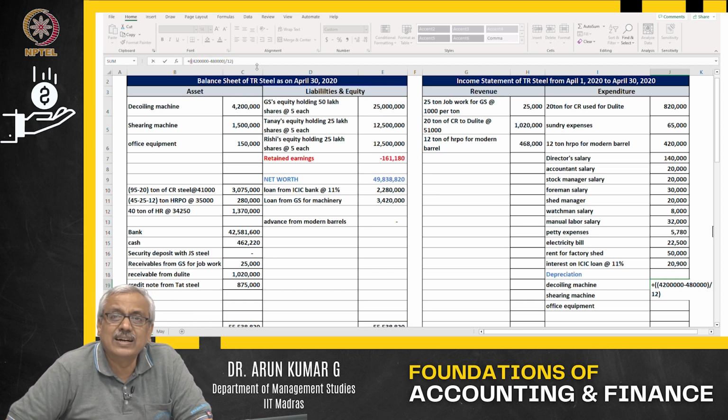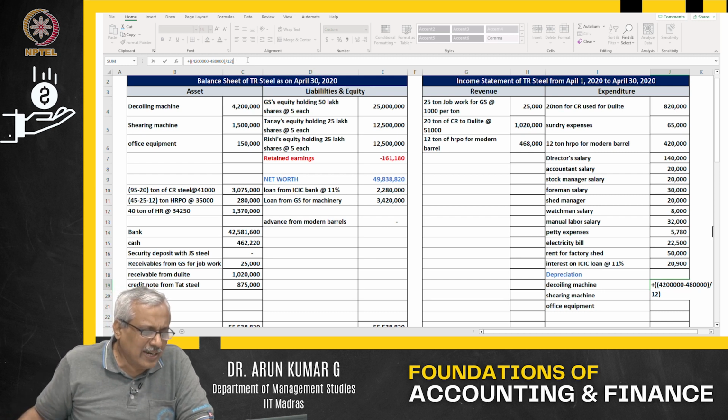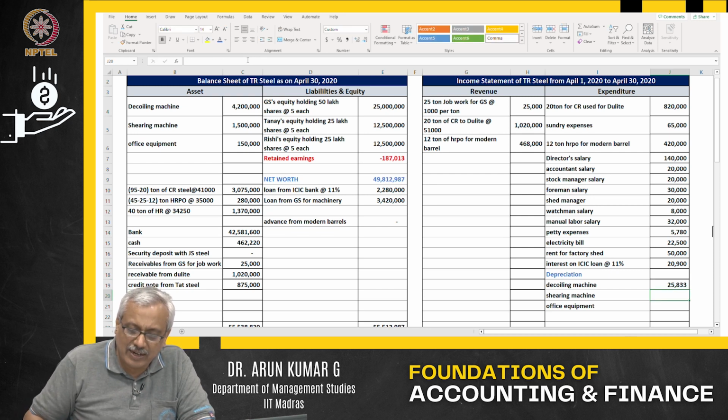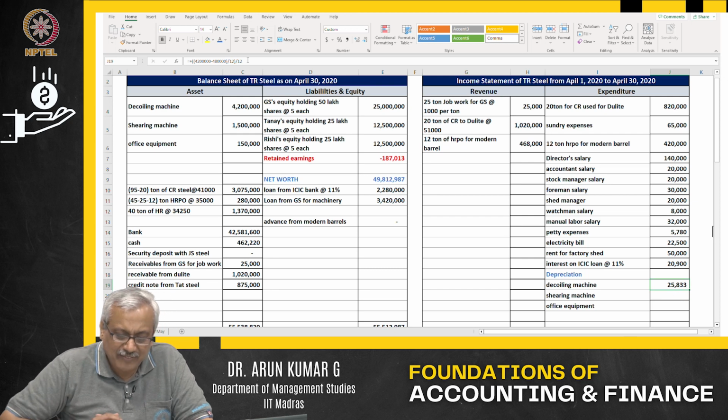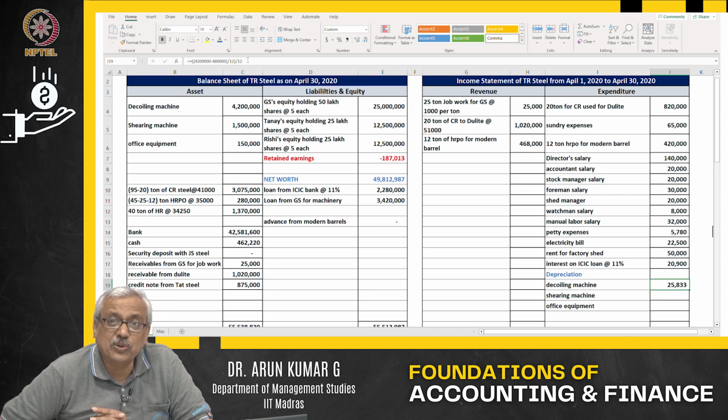Over a period of 12 years, the entire value will reduce. But now we are looking at depreciation for 1 month. So what do I do? I further divide it by 12. That's all. So what happens? The value of the decoiling machine that I have utilized for this month, or that has lost value in this 1 month, is to the extent of 25,833. Am I right with my calculation?